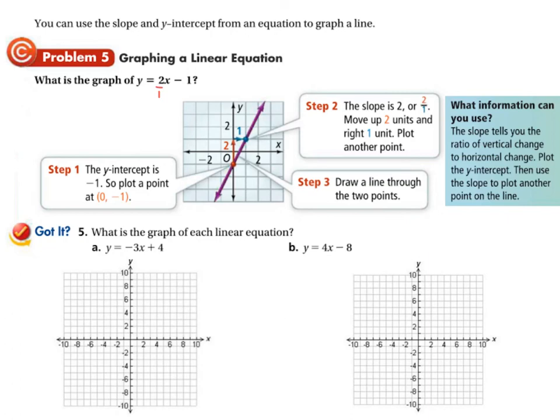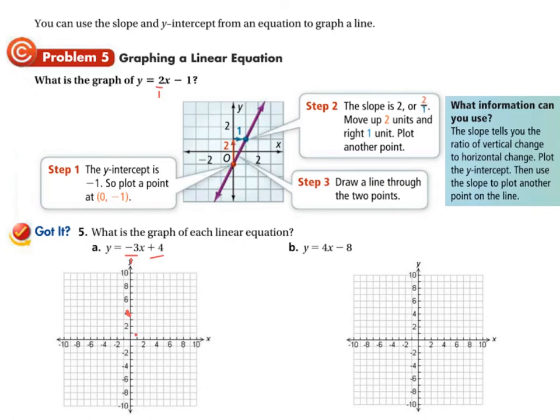All right. So what do we need to do for this first one? Well, the y-intercept is 4. So the first thing that we need to do is we need to put a point here at 4 right on the y-axis. Okay. And then from there, the slope is -3 or -3 over 1. So that means we drop 3 and run 1 right there. Right?